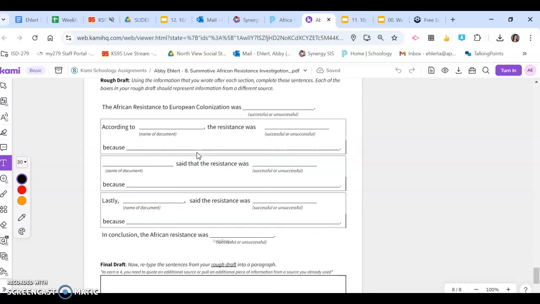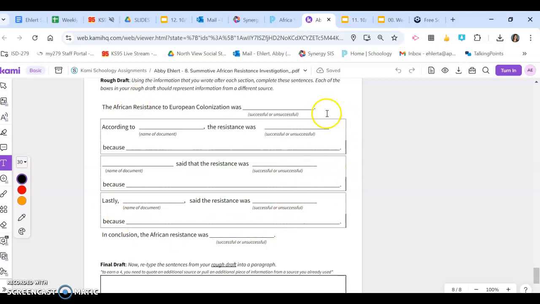Once you get through all of the documents, you're going to first type your rough draft, okay? This is where you're now going to make your decision whether you thought it was successful or unsuccessful. It is your opinion. You're going to use the different documents to support that topic sentence or that opinion. Okay, so if you say successful up here, you should have 3 documents that prove that it was successful. If you said unsuccessful, 3 different documents that show me that it was unsuccessful. And then your concluding sentence at the end.